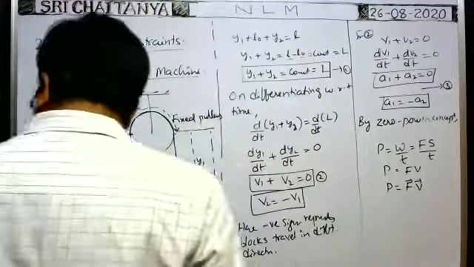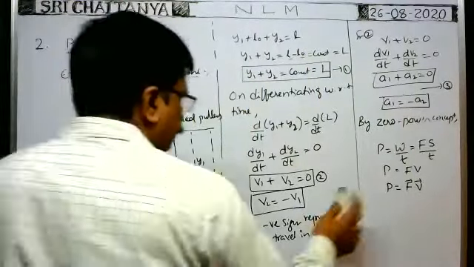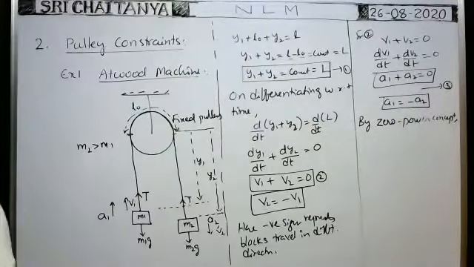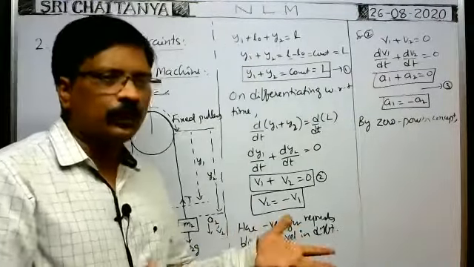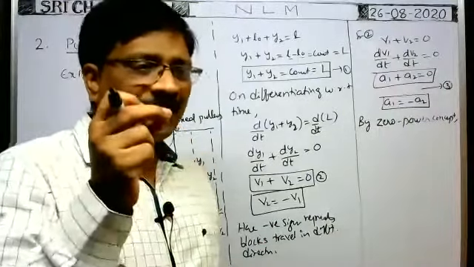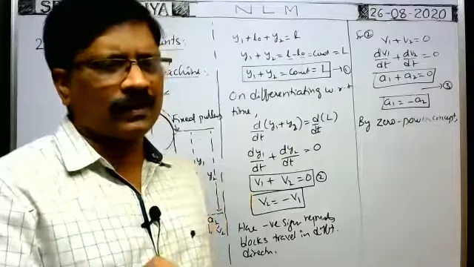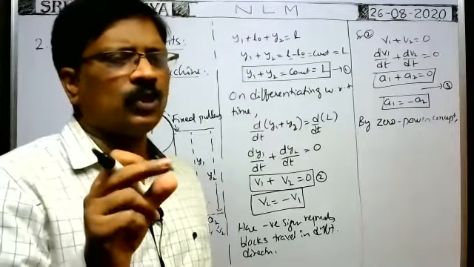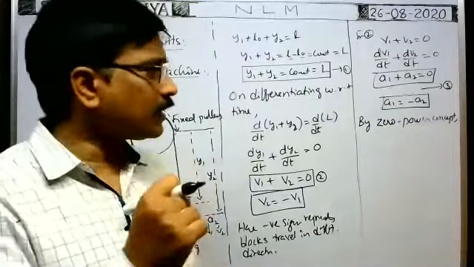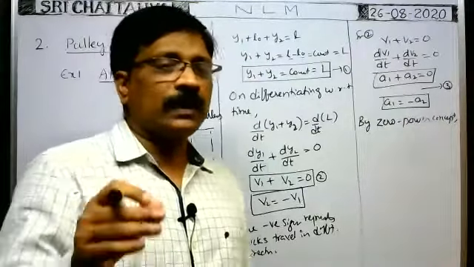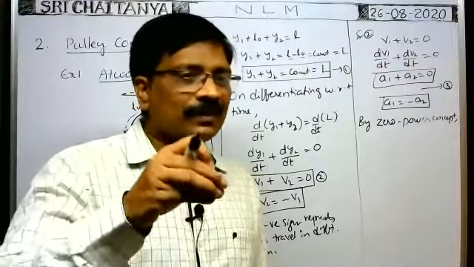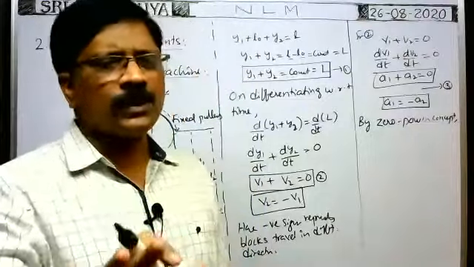Okay, now by the zero power concept here, in a system of different blocks and pulleys, the total power consumed by the tensions in all the strings is equal to 0. That is the zero power concept. The total power utilized by the tensions in the strings in moving the blocks is equal to 0.